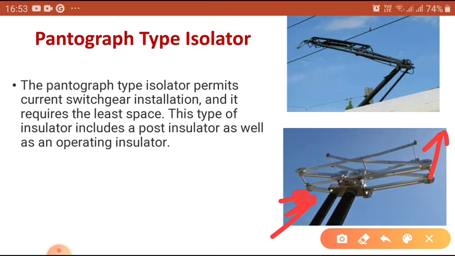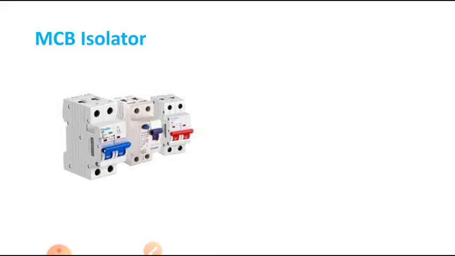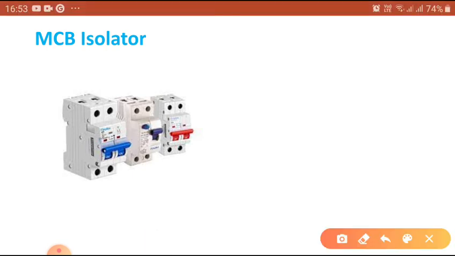Now, coming to the next one, we are going to end with the MCB isolators. Generally we use these in houses. These are the MCB isolators. The miniature circuit breaker is an automatic device which trips the entire system if any fault occurs. You can generally observe these MCBs in our domestic settings.